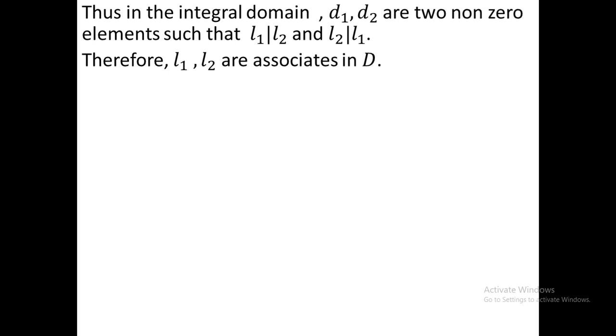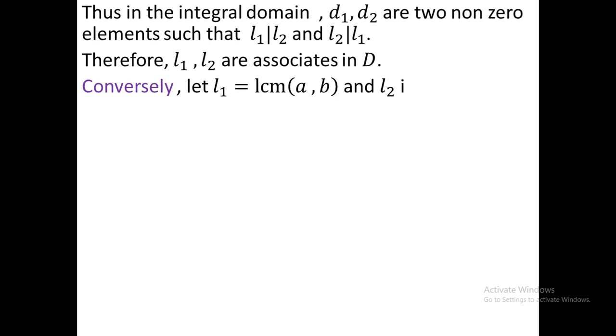Now we prove the converse part. Converse part means actually here I prove two LCMs are associates. Now we prove if L1 is a LCM, then its associate must be LCM. Conversely, let L1 be LCM of A and B and L2 is associate of L1.